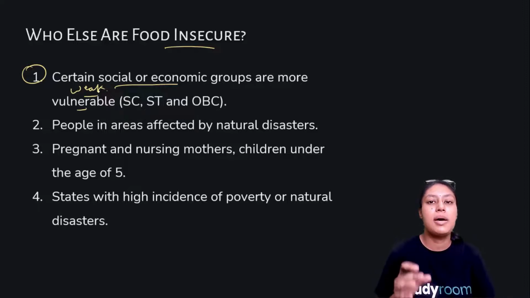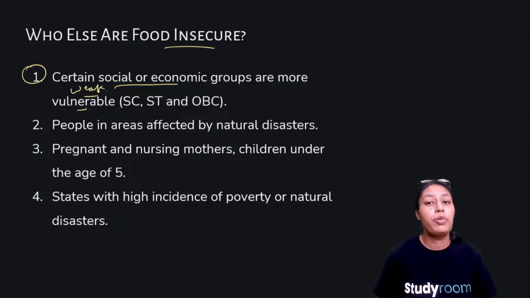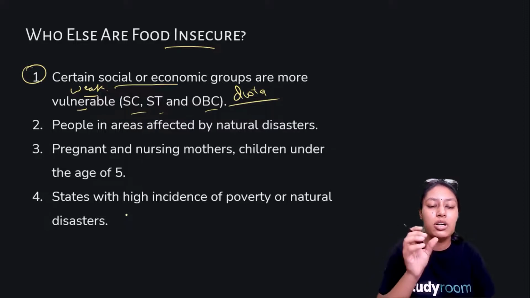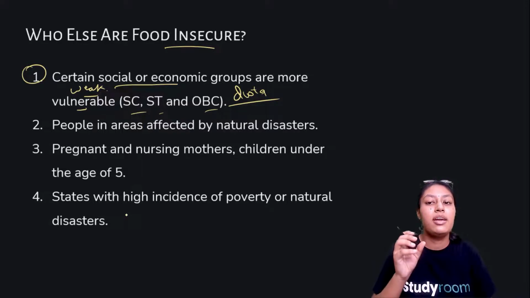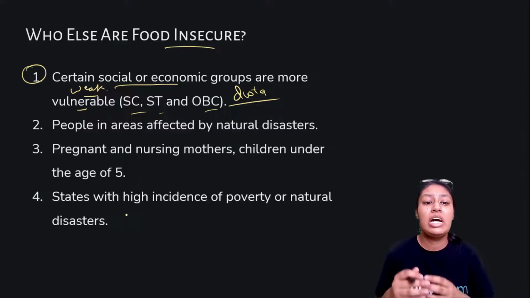They need some help from our government or administration for employment opportunities and for all other things like food security. These are STs, SCs, and OBCs. You must have heard the word quota. We have a separate quota or percentage reserved for them because of their lack of representation. That's why they are a very weak section of society, constantly on the verge of food insecurity.